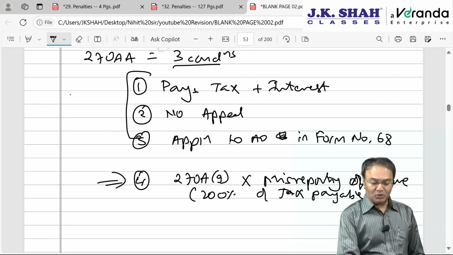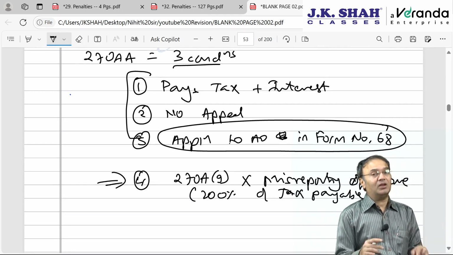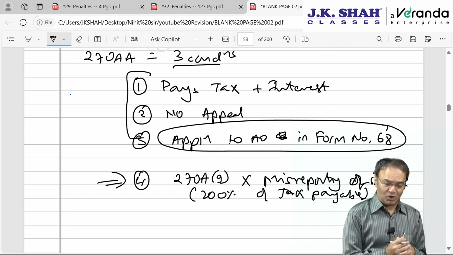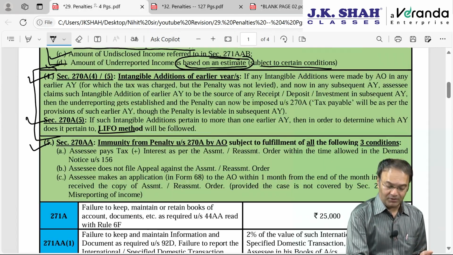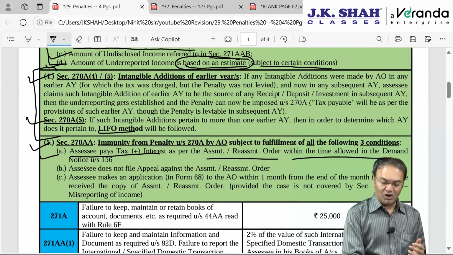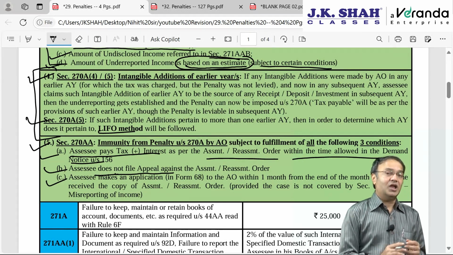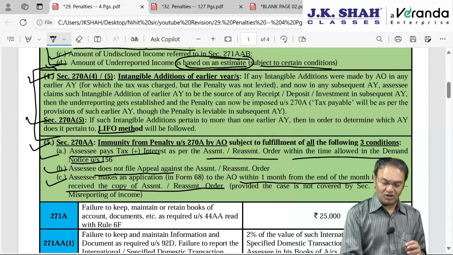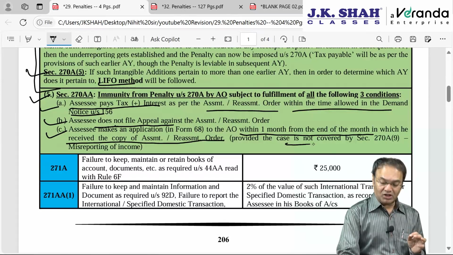There is a time limit to make this application. The application is to be made within 1 month from the end of the month in which the assessee received the copy of the assessment order for which he is not filing appeal. So what are the three conditions? The assessee pays tax plus interest as per the assessment or reassessment order within the time allowed in the demand notice, does not file appeal against the original assessment order, and he makes an application to AO within 1 month from the end of the month in which he received the copy of the assessment or reassessment order, but provided it is not a case covered by section 270A subsection 9.